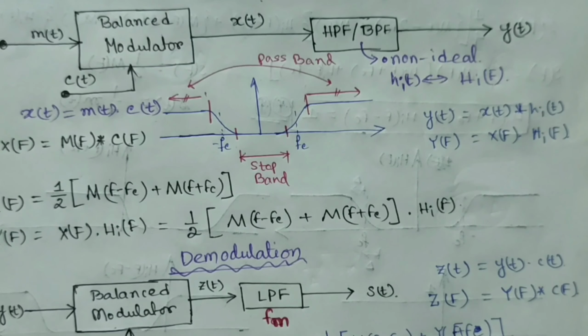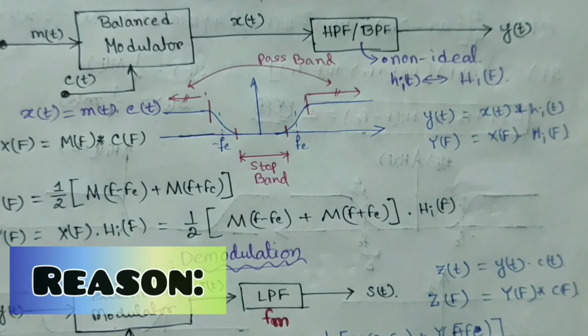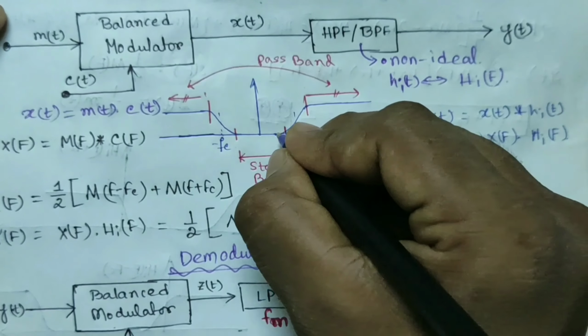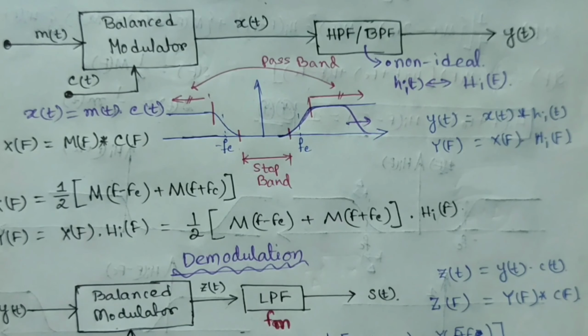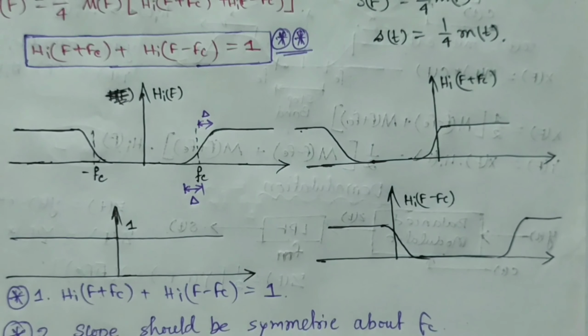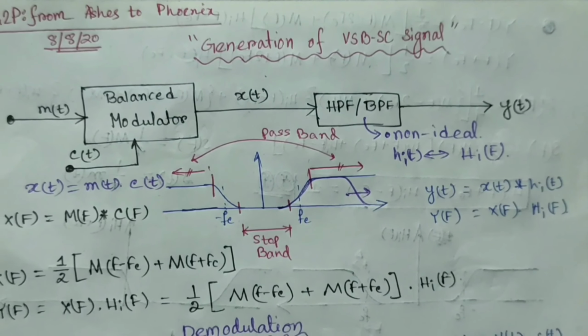Let me also tell you why both high pass filter and band pass filter can be used. The high pass filter is like this, and the band pass filter will be something like this. But we are not bothered about this portion. Our only concern is for this portion. And I know you can understand that if we want to generate a VSB-SC signal that has lower sideband in majority, then we have to use a low pass filter or a band pass filter. So I will not do that, and will let you explore that. So that's the end of this segment.